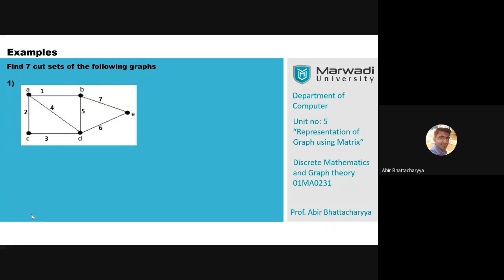3, 4, 5, 6. Yes, true. 2, 4, 5, 7. It's true. So 1, 3, 4, 5. Neeraj is wrong because 1, 3, 4 is a cut set.